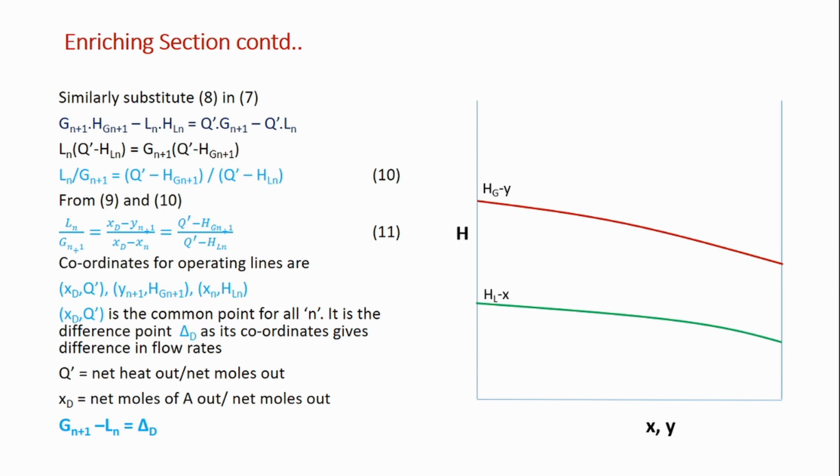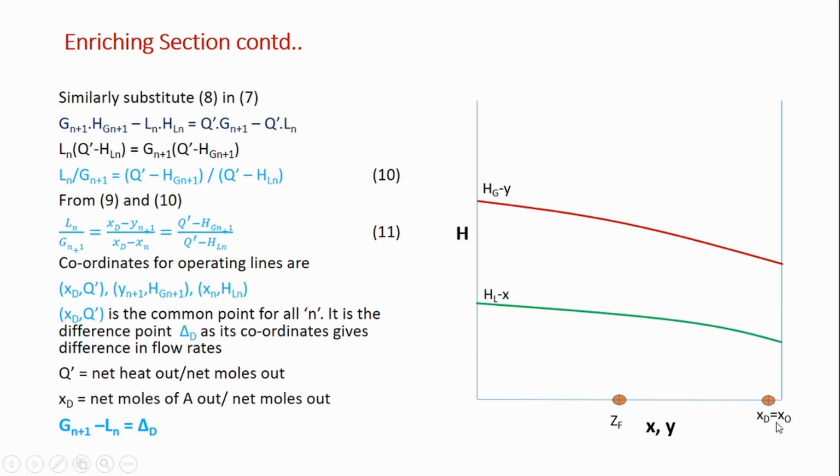So in this plot, mark the ZF point, the feed point, then mark the XD point. This XD composition is equal to the reflux composition. So XD is equal to X0, correct?